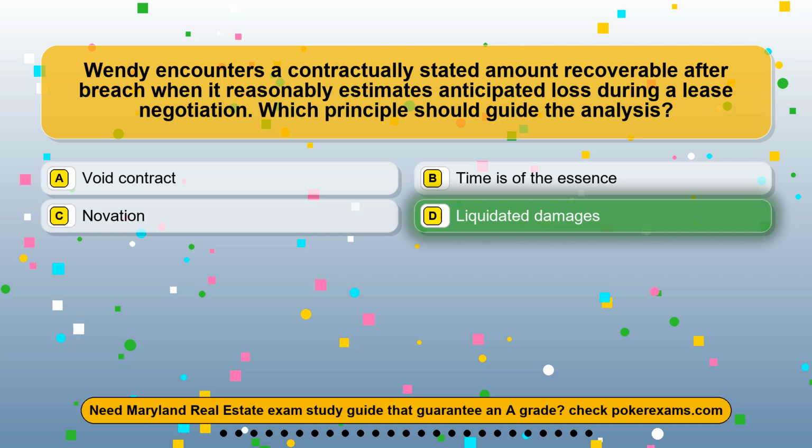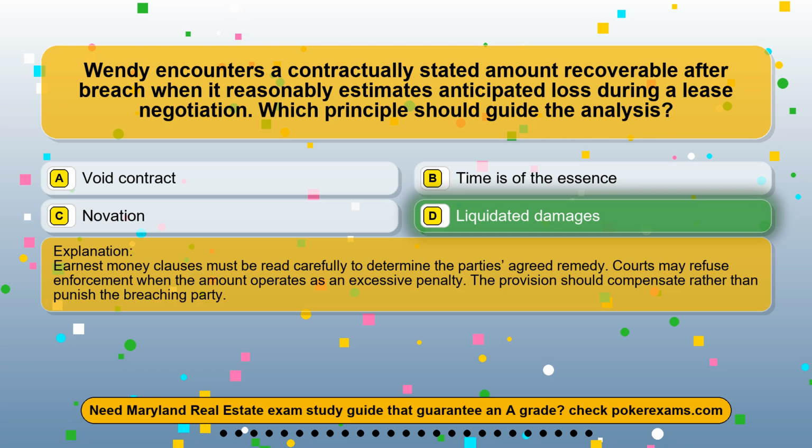The correct answer is option D, liquidated damages. Earnest money clauses must be read carefully to determine the parties' agreed remedy. Courts may refuse enforcement when the amount operates as an excessive penalty. The provision should compensate rather than punish the breaching party.